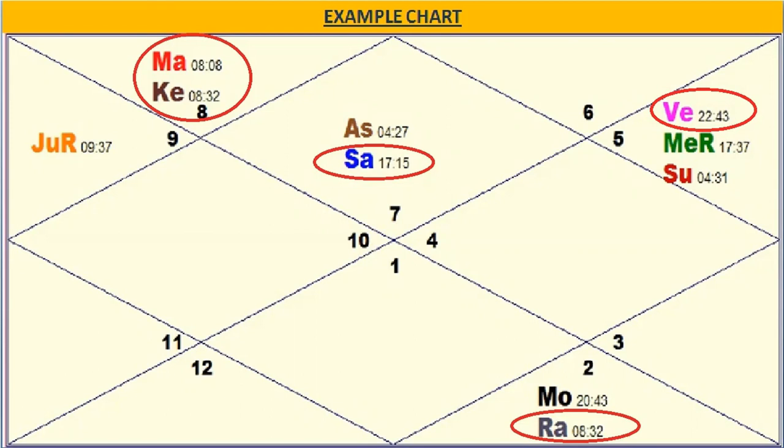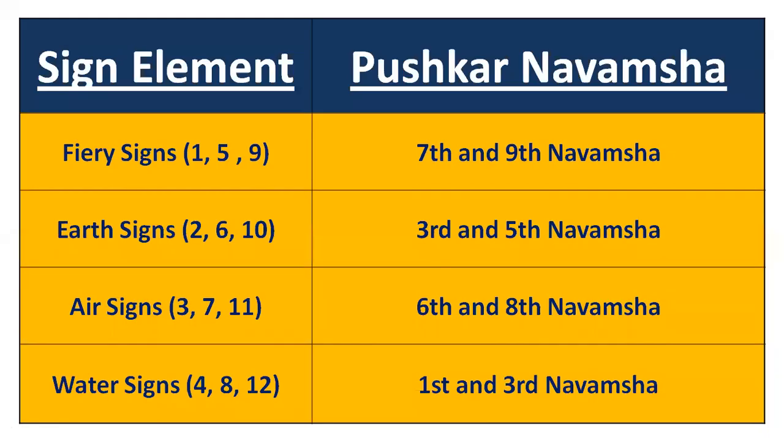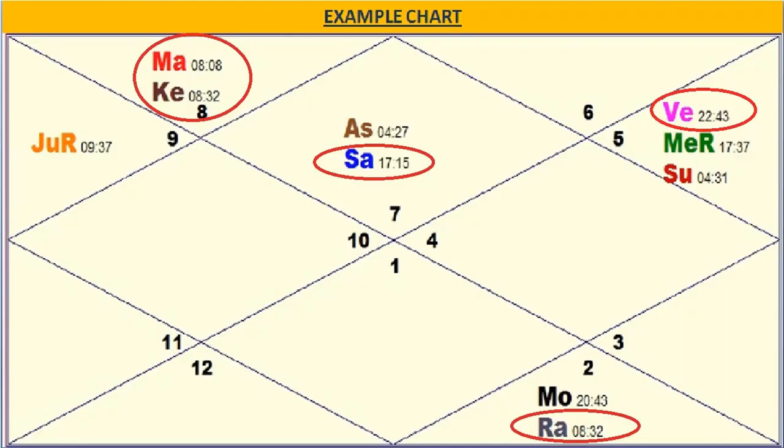Now, same is the case with Ketu and Rahu. If you see, Rahu is in Taurus sign. For Taurus, let's check. Taurus is an earth sign. Planets falling in third or fifth Navamsha will be Pushkar Navamsha. So let's go back to the chart.